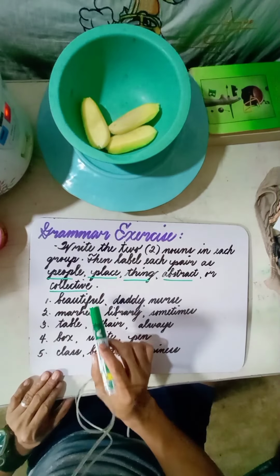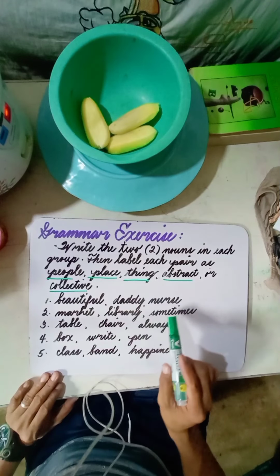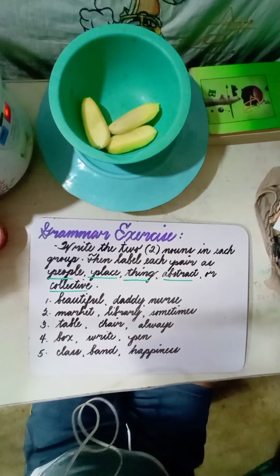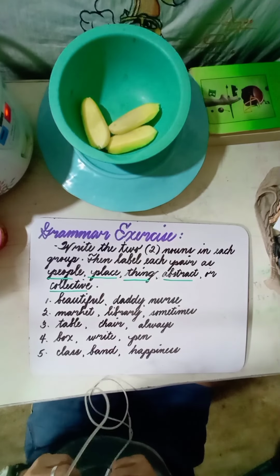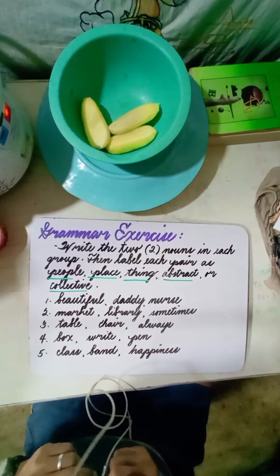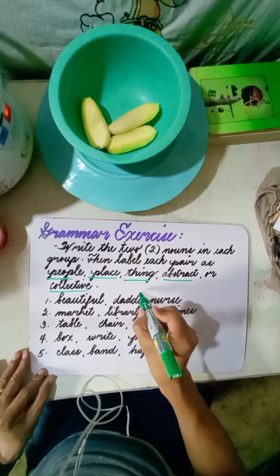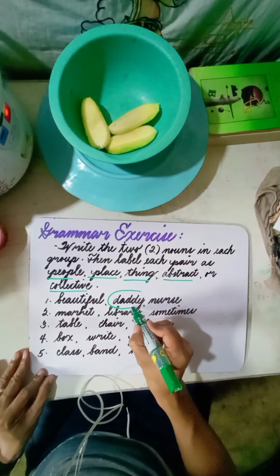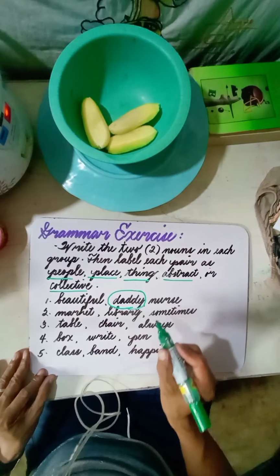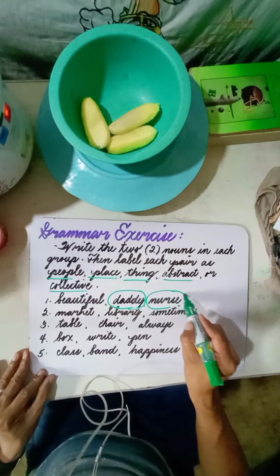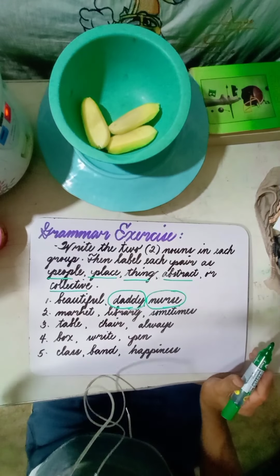We have beautiful, daddy, and nurse. What do you think are the two nouns here? Alright, so you're getting it right. So we have daddy, we have nurse. What about beautiful here?